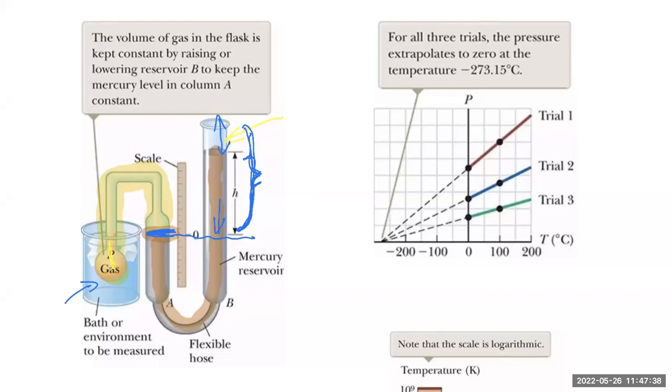Suppose I take a certain amount of dilute gas, I do a measurement of temperature versus pressure, and I end up with this reading, trial one: the lower the temperature, the lower the pressure. Let's say we did these measurements up to here, and I stopped. I only went down to T equal to 0 degrees Celsius, then I stopped my measurement.